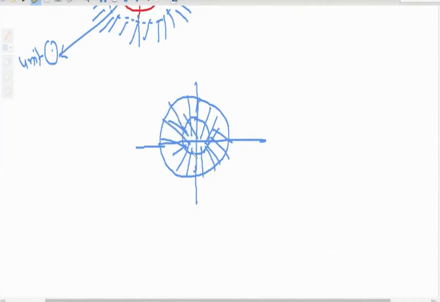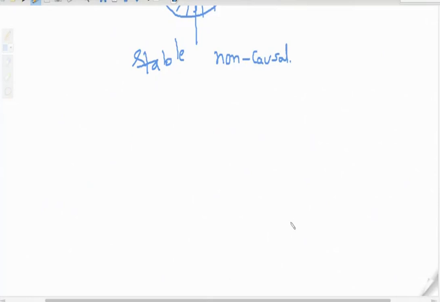Now this is my ROC, so it is crossing the unit circle. Including means crossing the unit circle. That means it is a stable signal, and as ROC is the inside portion of the circle, it means it is non-causal. So this can be helpful to know about the system. What will be the nature of the system? Stable, unstable, causal, non-causal, like that.